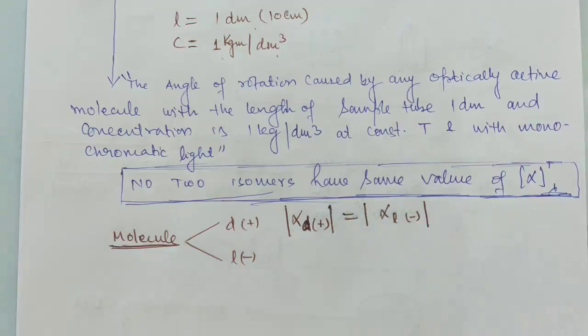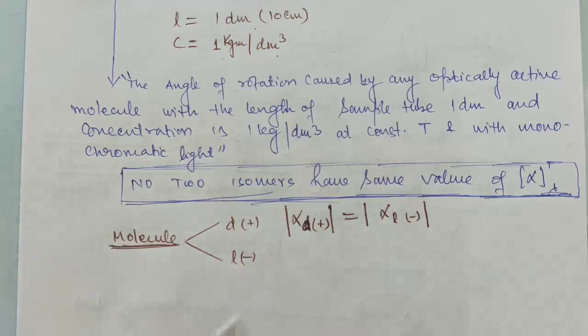Remember, for any given optical isomer, dextro and levo both have the same specific rotation magnitude, but the sign is opposite.